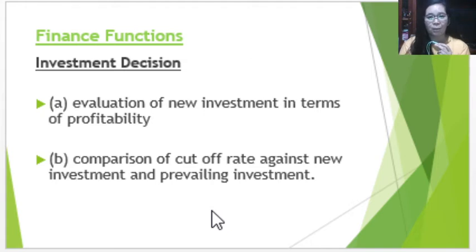The goal here is that the return on investment of purchasing this asset should at least be equal with that of the prevailing rate or even exceed, to be better.